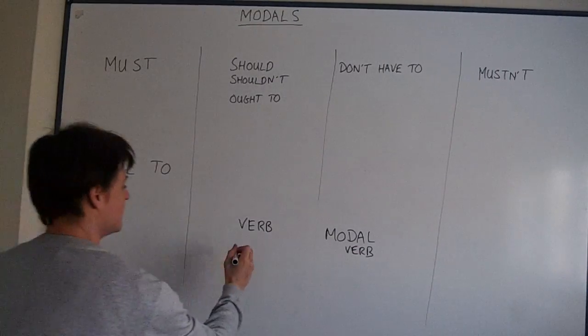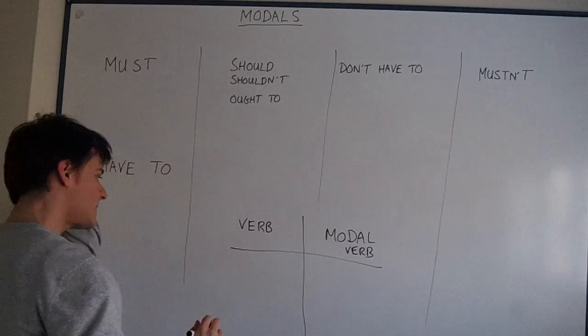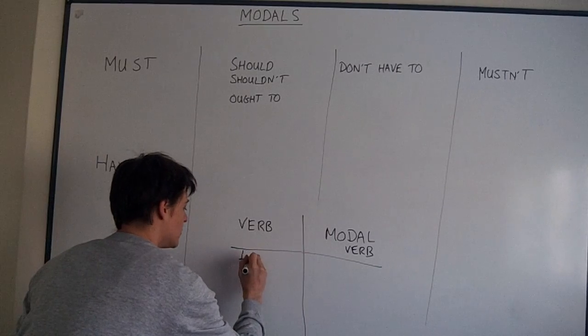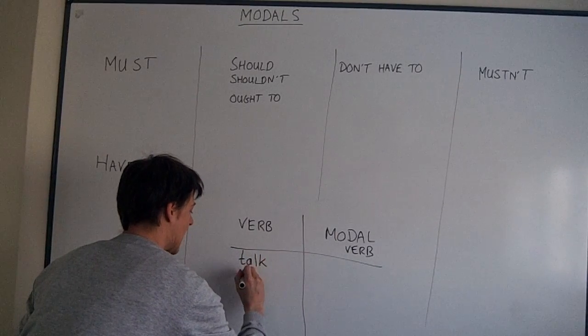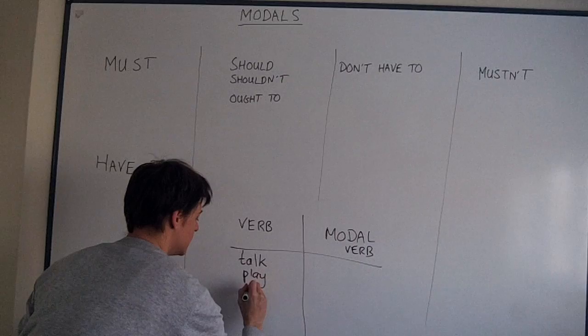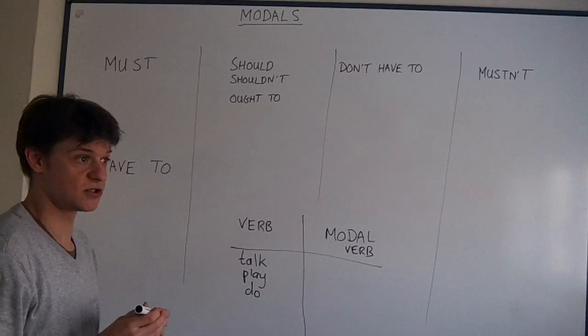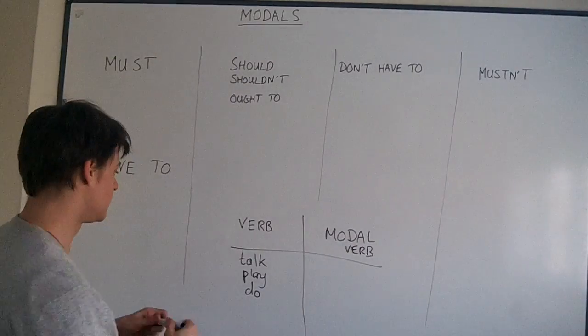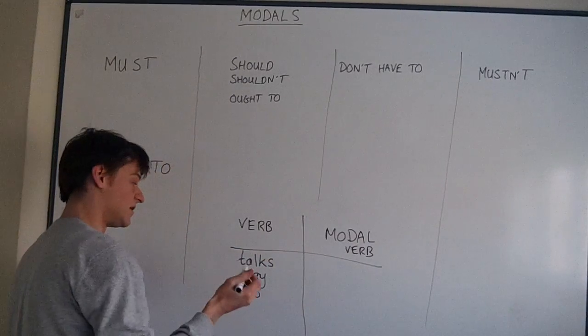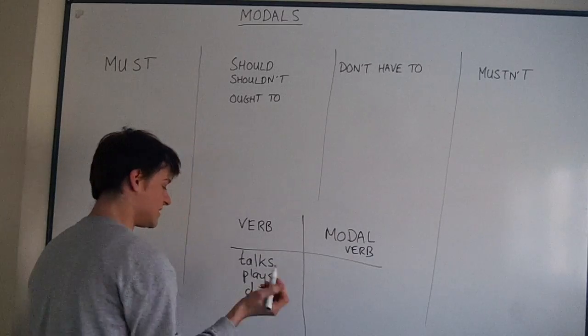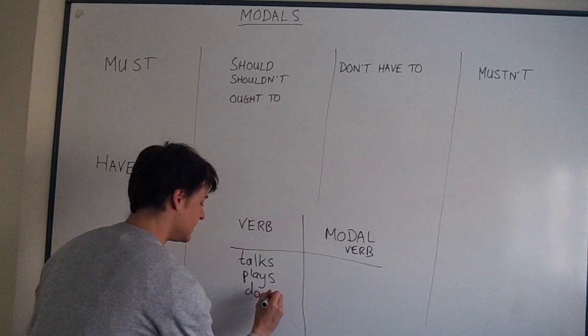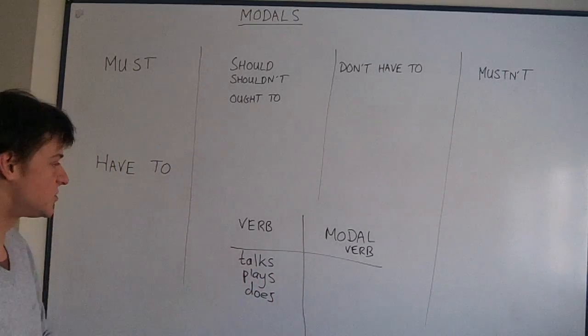So, an ordinary verb, like talk, play, do, all of these verbs change in present simple. We say he talks, he doesn't talk. She plays, she doesn't play, he does. Okay, we change them with he and she.